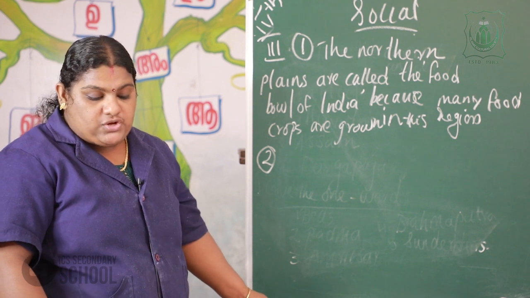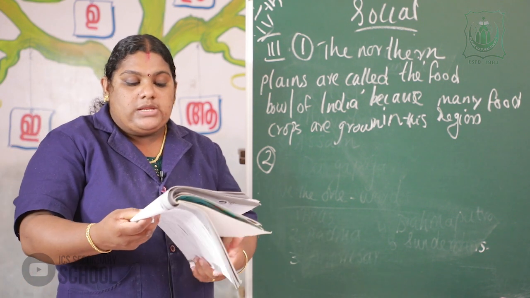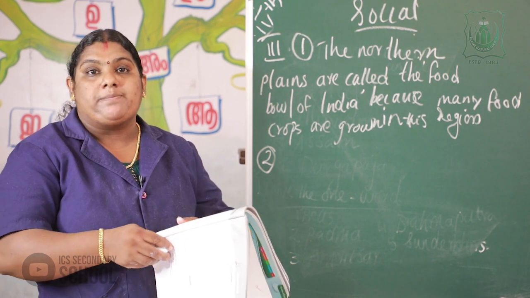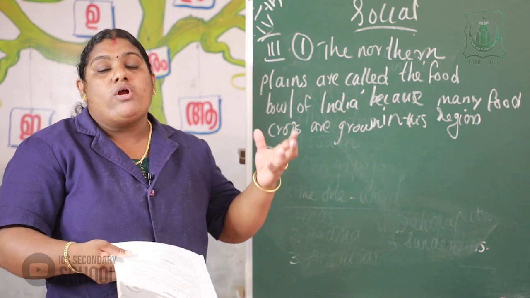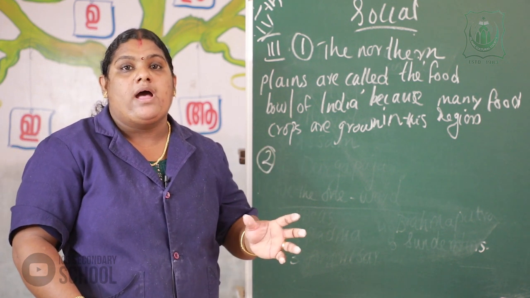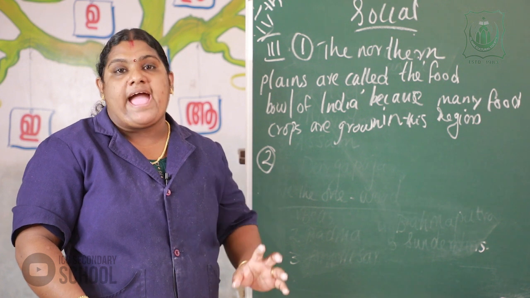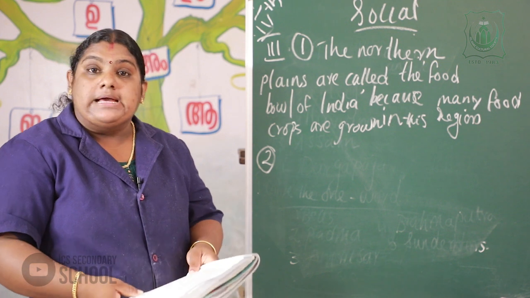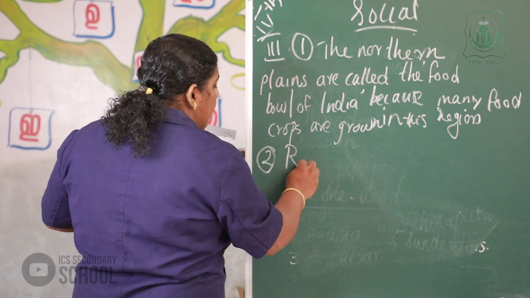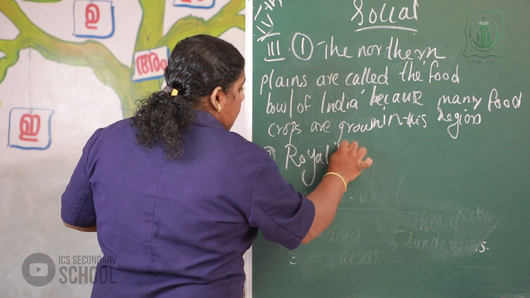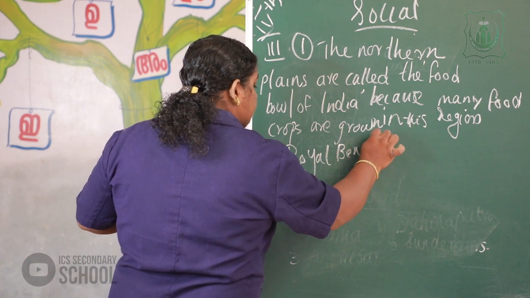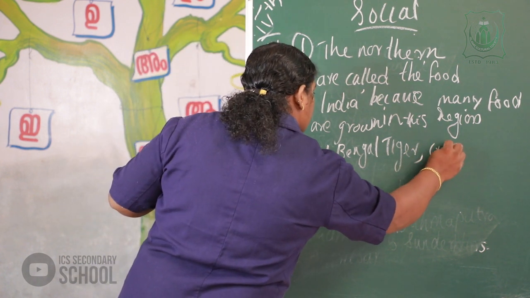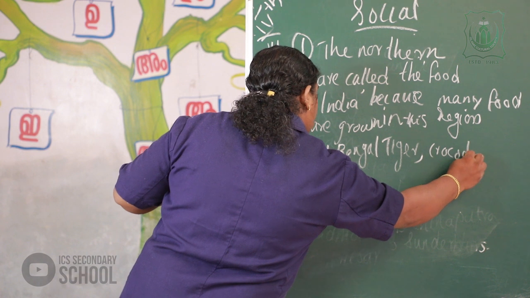The next question is, name any 2 wild animals found in the Sundarbans Delta. We already studied that the Sundarbans is the home of wild animals. The main wild animals are, I will write the answer, Royal Bengal tiger and crocodiles.